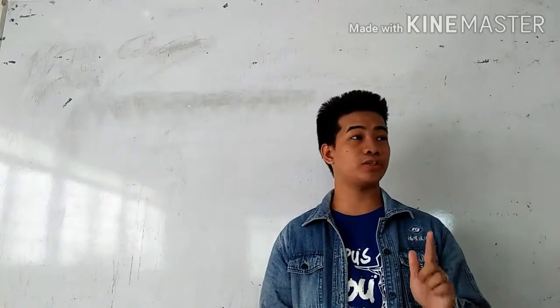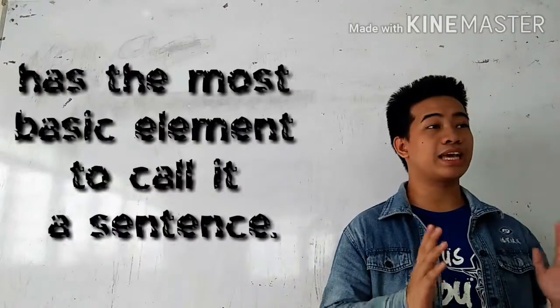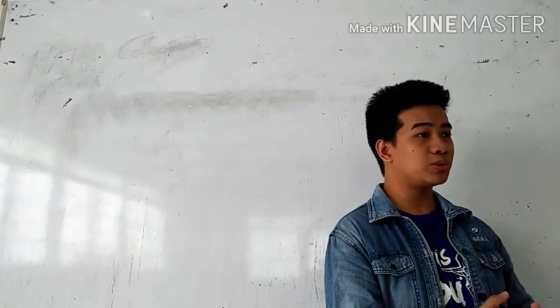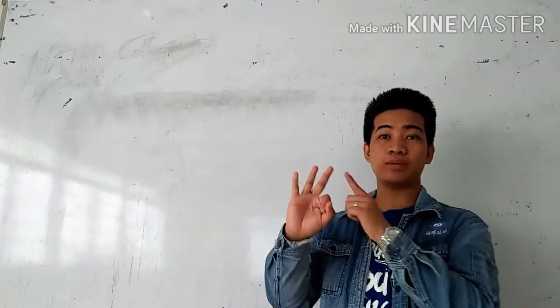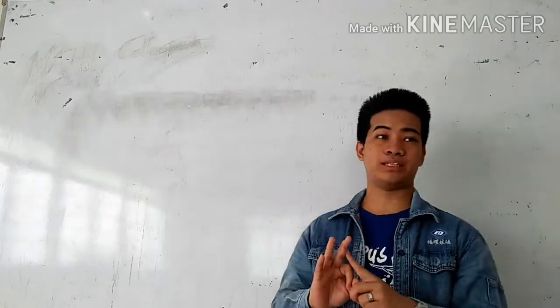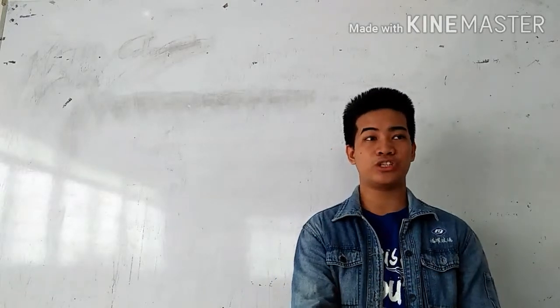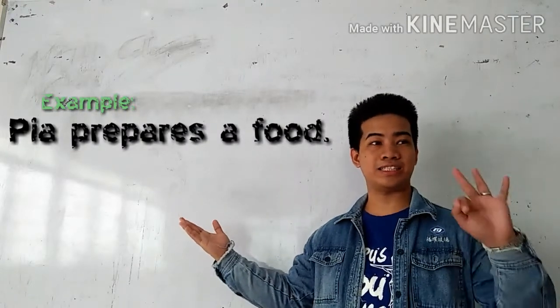Let us first talk about the simple sentence. A simple sentence, guys, has the most basic elements to call it a sentence. Why should I say so? Because a simple sentence only contains these three. Always remember these three: a subject, a verb, and an object that makes a sentence complete in its thought. For further explanation, we have an example of a simple sentence containing these three.